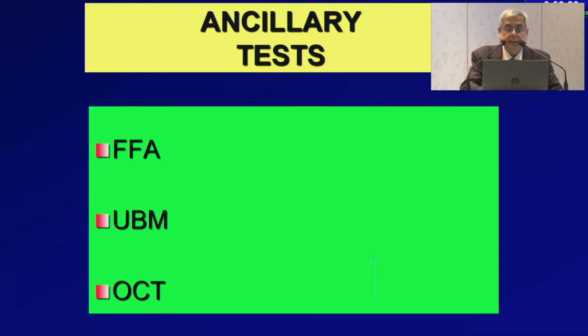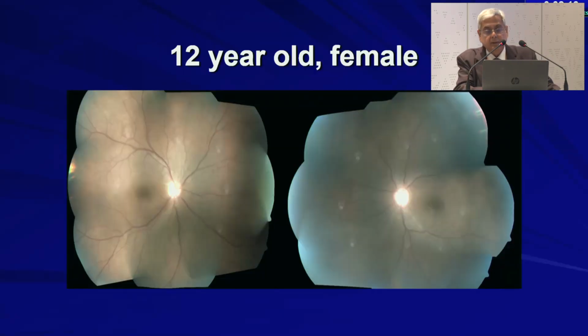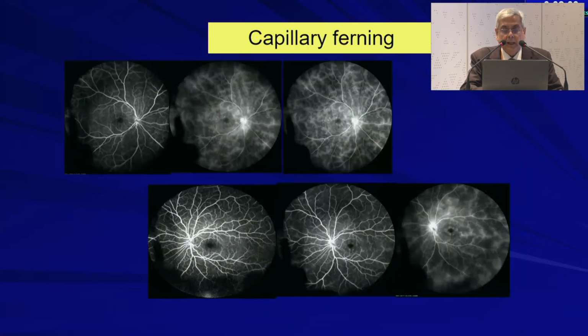What are the ancillary tests required in intermediate uveitis? They include FFA, UBM, and OCT. Nowadays, I am doing FFA in very many cases of intermediate uveitis, and this is one of the cases where you can see the hot disc and the capillary fern. Although the capillary fern doesn't go off with the treatment, the hot disc is good as a sign of inflammation.